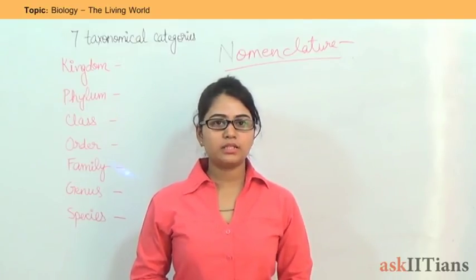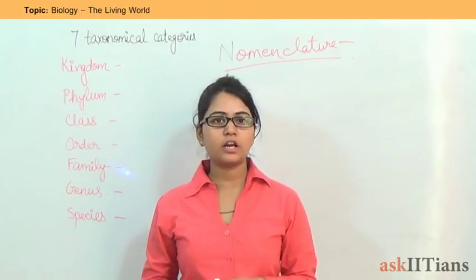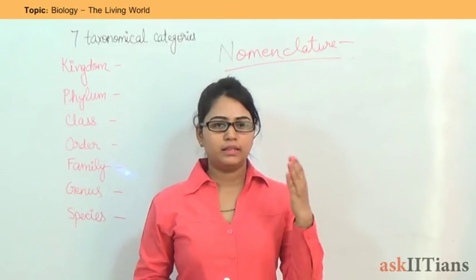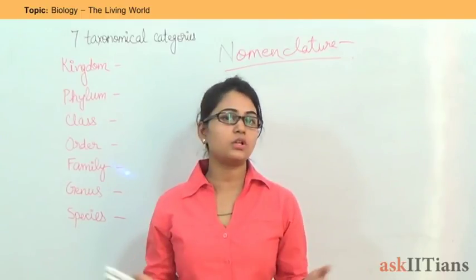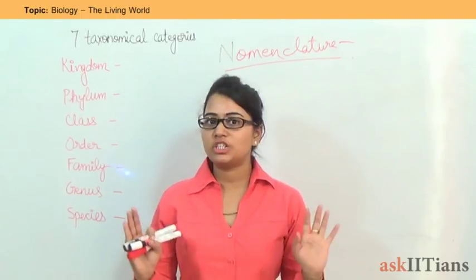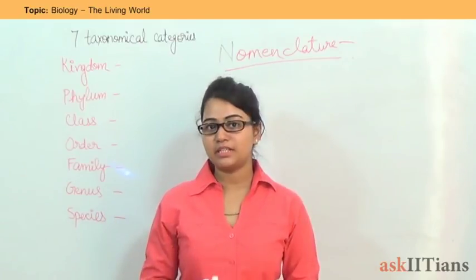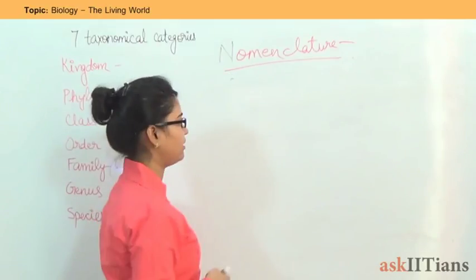Then came the trinomial system. Under the trinomial system, 3 names are given: the genus, the specific name, and the subspecific name. But that is also not accepted. Now, the nomenclature which is accepted is the binomial nomenclature.